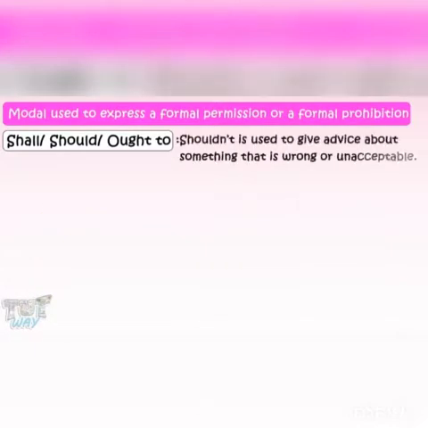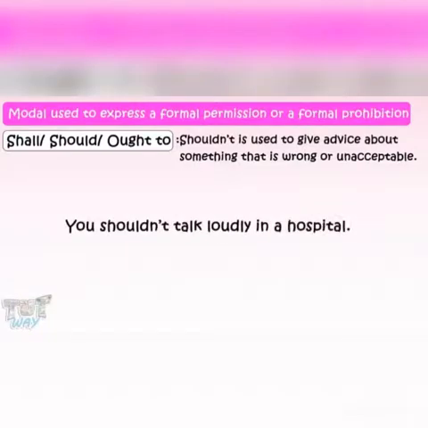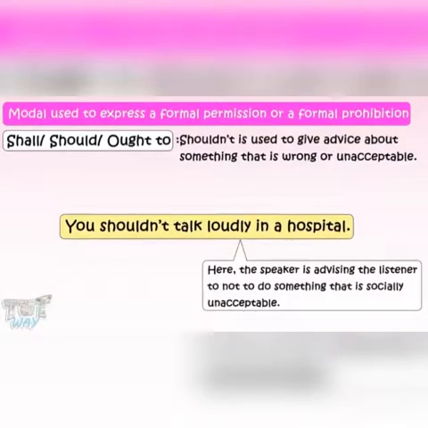Shouldn't is used to give advice about something that is wrong or unacceptable. Example, you shouldn't talk loudly in a hospital. Here, the speaker is advising the listener not to do something that is socially unacceptable. Now, let's learn about will and would.